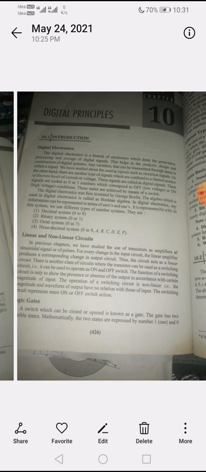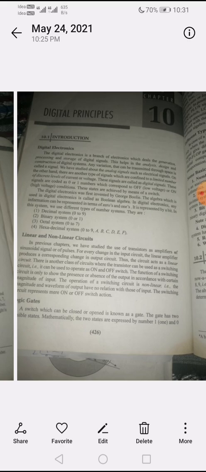So we use different types of number systems in digital electronics. The first is the decimal system, which uses 0 to 9. The second is the binary system, which uses 0 or 1.